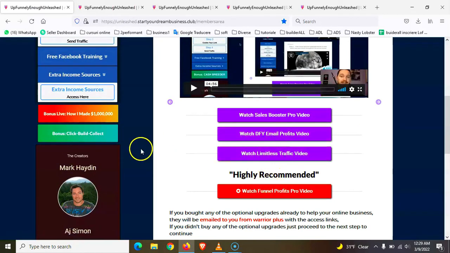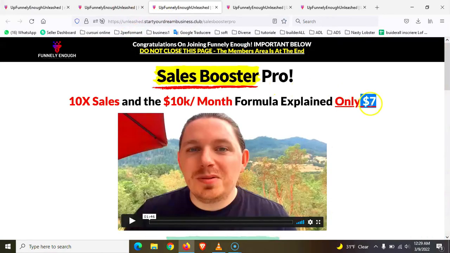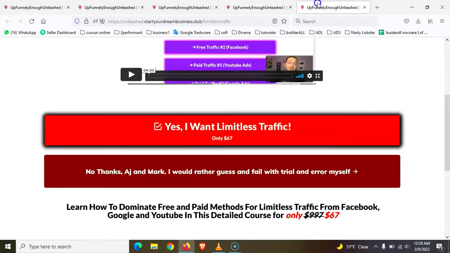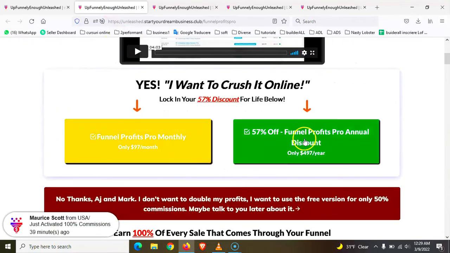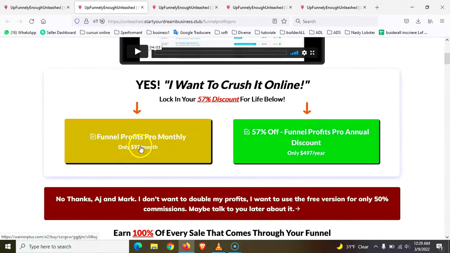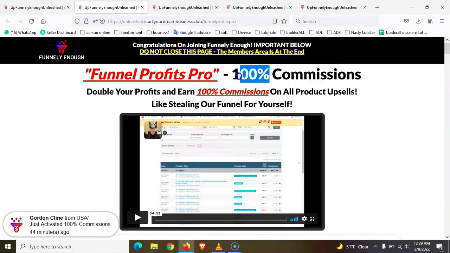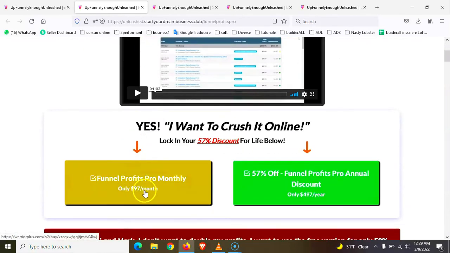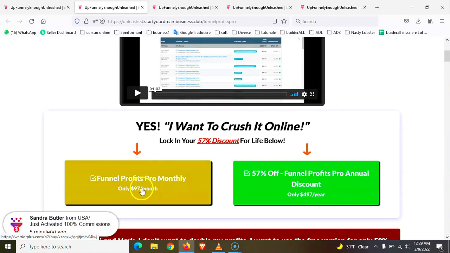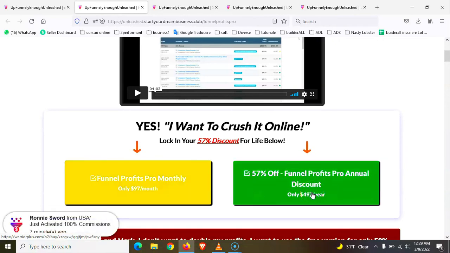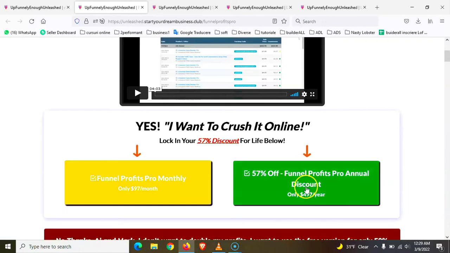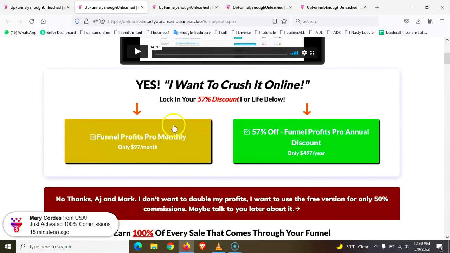So when you have somebody in your team who paid this $7 or this $70 or this $67, or they paid this package, you receive 100% from this package. 100%. Let me show you. Let's say you pay $100 per month, and if you have 10 people, you have $100 per month from 10 people. The same here also. If somebody buys this package and you have 10 people, you have 100% commission, only if you have this package or this package.